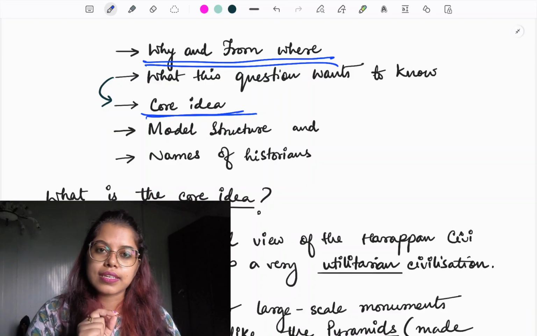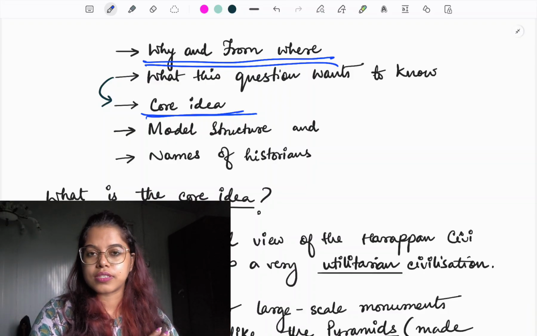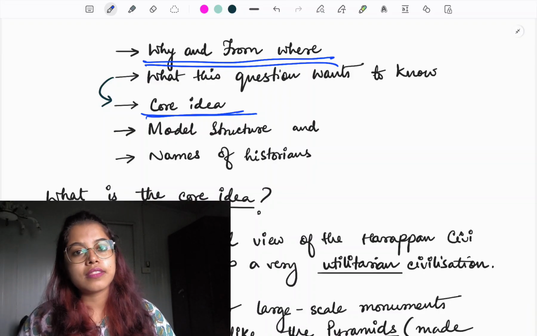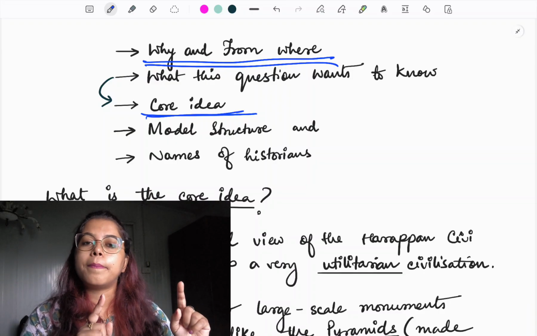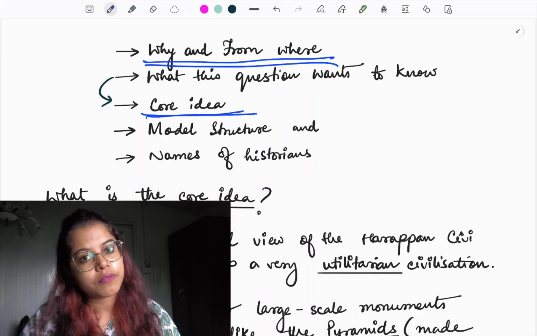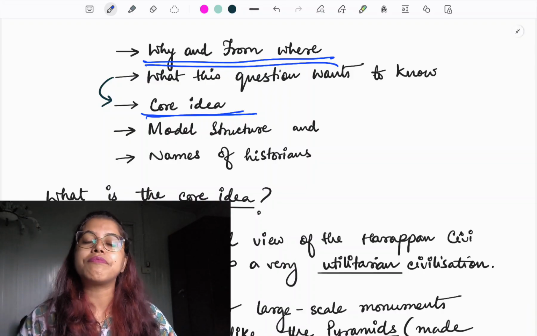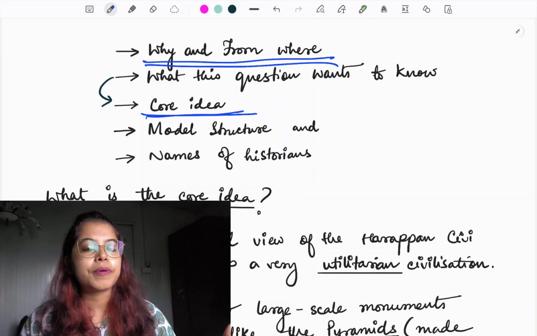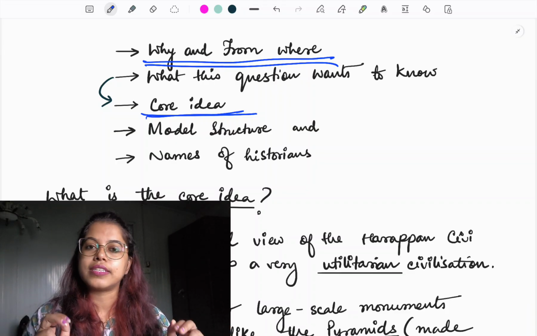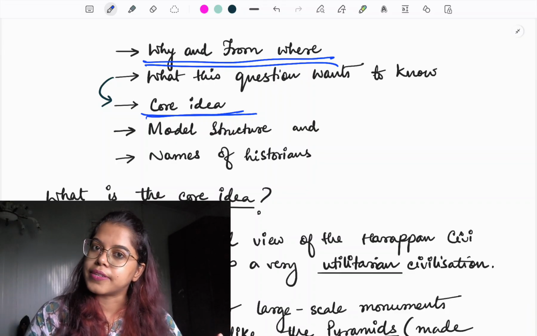So what Upinder Singh and other historians try to say is, we have to understand Harappan art in the context of the mindset of the Harappan people, not as a comparison to others. Only when we do this will we see that the Harappan people were actually artistic, and the generalization that they were utilitarian is not right.